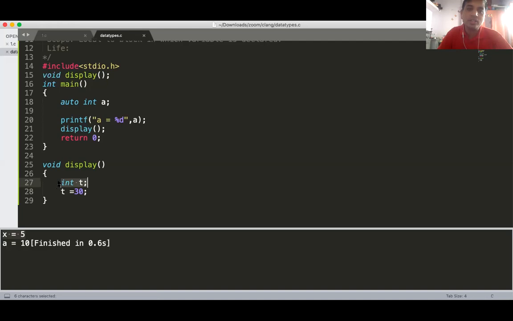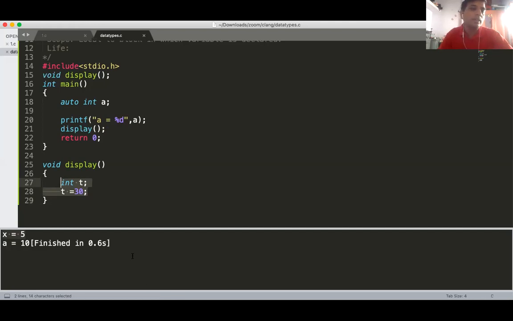When the function is called. When the function gets called, t gets created, t is assigned 30. Function over. So what happened with this t? It will vanish there only, sir. Yeah, it gets destroyed, because that function no longer exists. The display no longer exists because it finished its work. So t gets destroyed there.